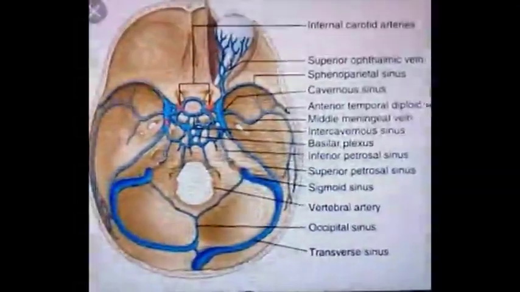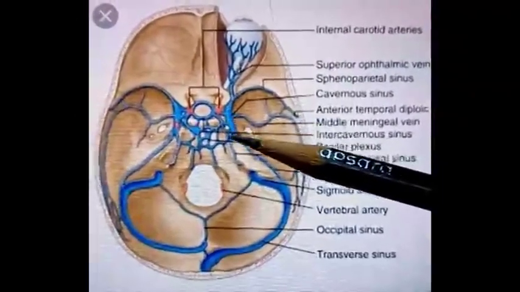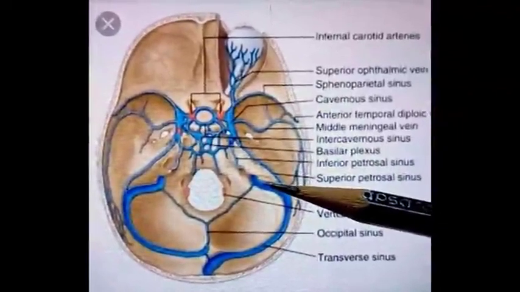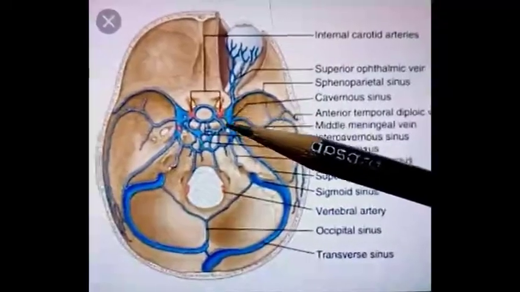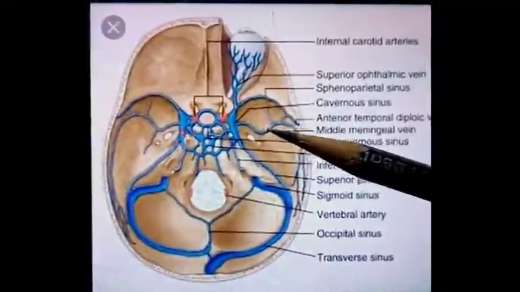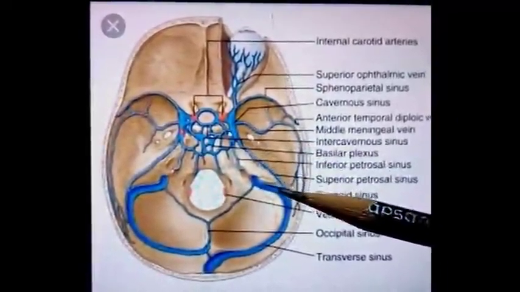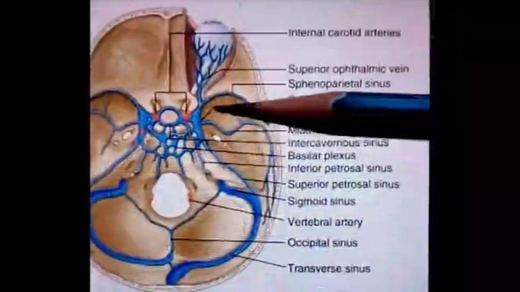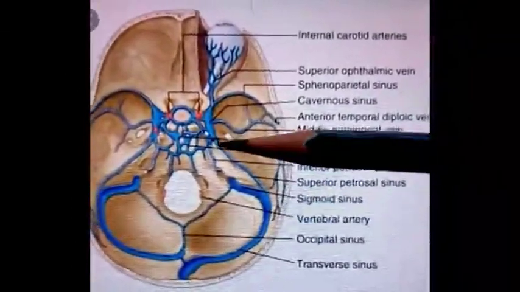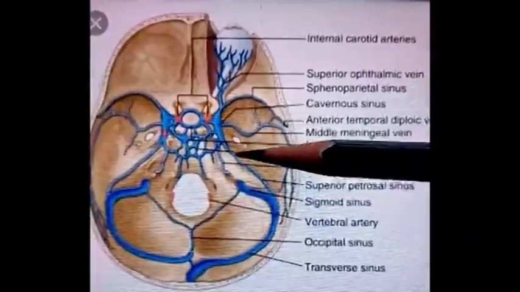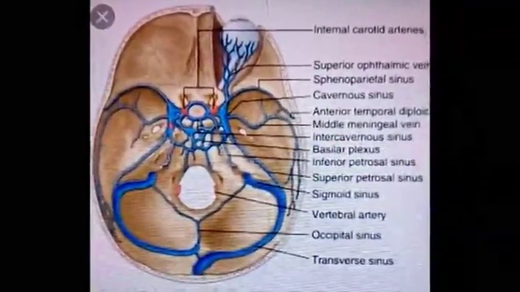Then communications of the cavernous sinus, meaning the venous blood of the cavernous sinus is drained further into which vessels? So firstly, we have discussed the tributaries of the sinus itself, meaning from where this sinus is receiving the venous blood, and now its communications, meaning further the blood is going to which vessel. Firstly, this cavernous sinus communicates with the transverse sinus. This is the transverse sinus, with the help of this connecting link known as the superior petrosal sinus, present along the superior border of the petrous temporal bone.